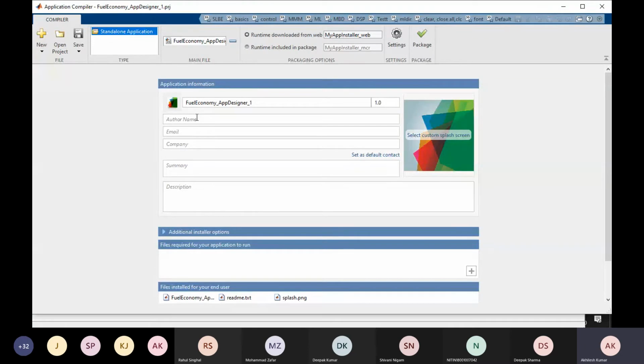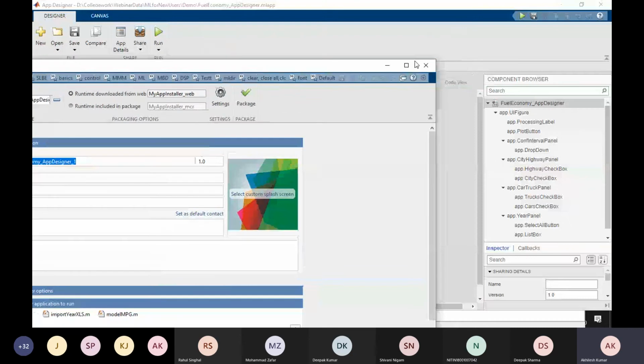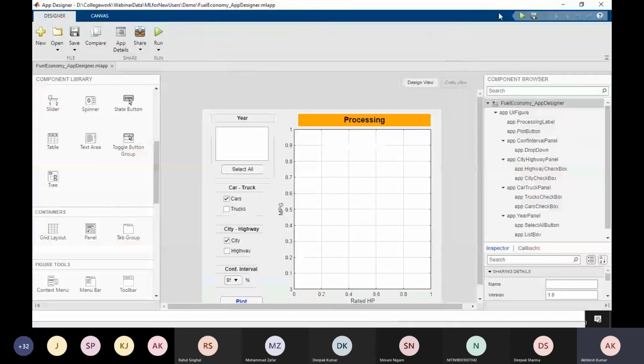So you are already aware what a setup file is, what a .exe file is, right? So you see here, to create a .exe file, you can provide icons, author names, your email, company, summary, and here you can provide the app. Okay, and when I click Package here, the app will be created. So let me show you how to do all of this from scratch, how to design this kind of app. I'm going to close this.